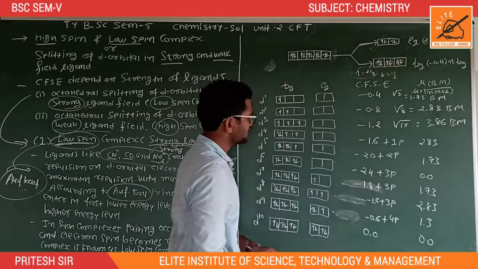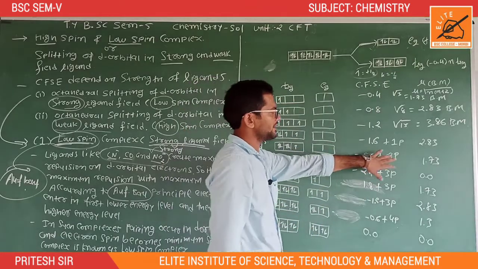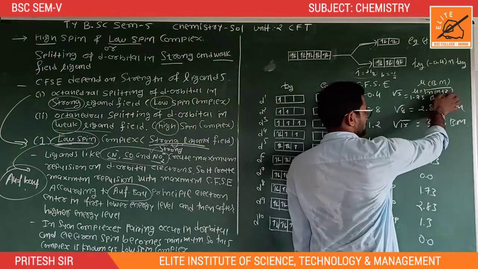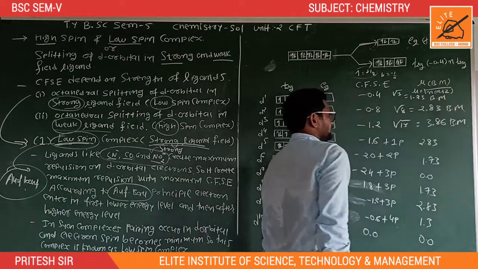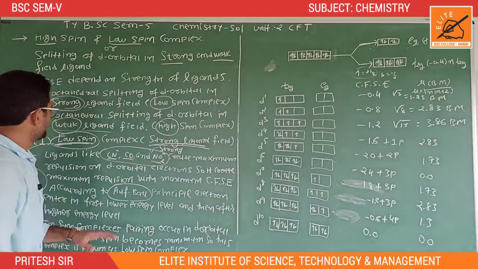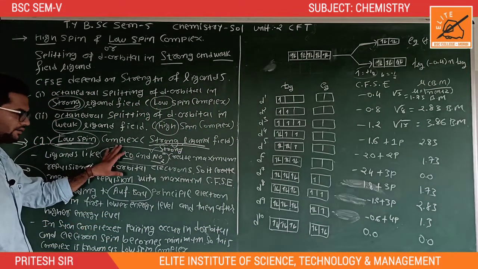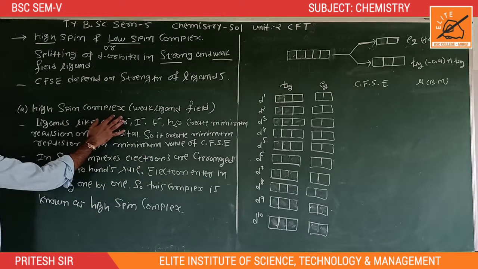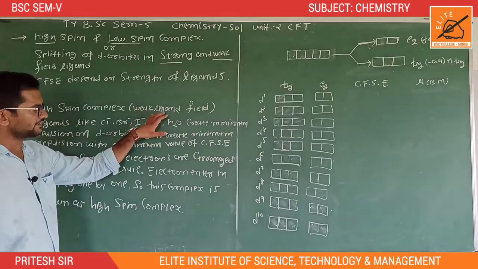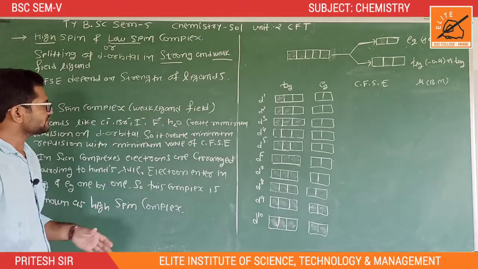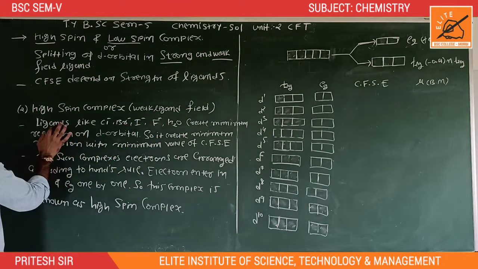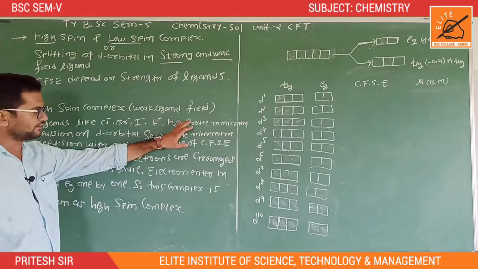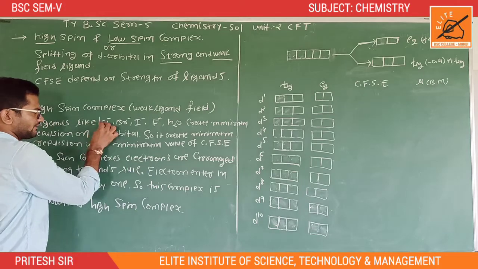This is the basic calculation of CFSE and magnetic moment mu. Mu is equal to root n(n+2) Bohr magneton. So this is the whole explanation of the low spin complex. Now another type of complex is the high spin complex, also known as weak ligand field. In the presence of ligands like Cl minus, chloride, bromide, iodide, fluoride, H2O, all these ligands are weak ligands.